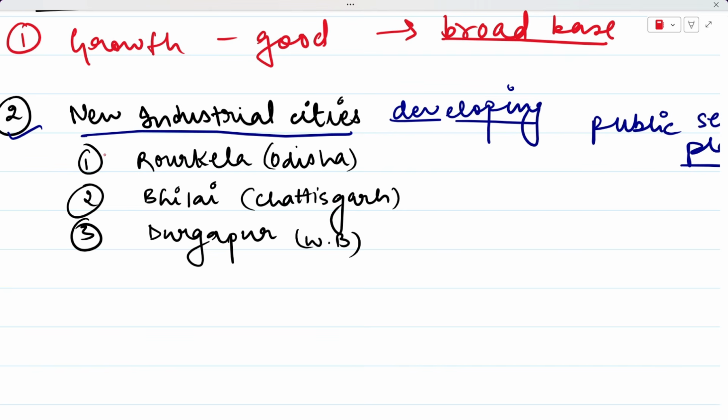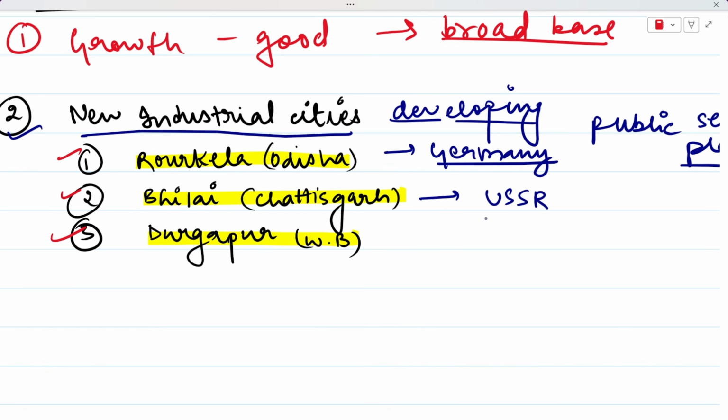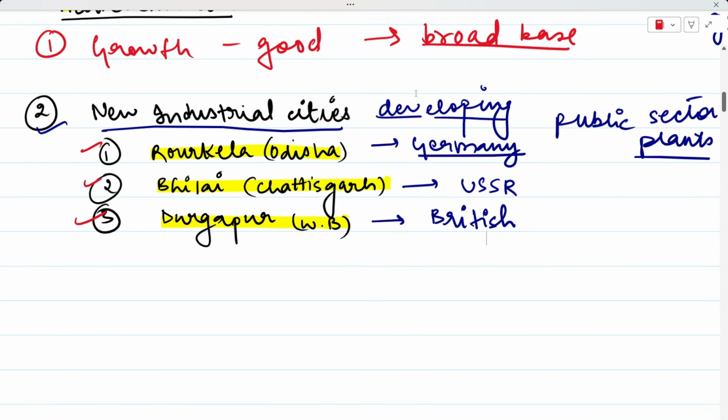See, three major cities that we can take as examples are, first, Raurkela, which is a city in Odisha. Then we have Bhilai, which is in Chhattisgarh, and then we have Durgapur, which is in West Bengal. Raurkela was developed with the collaboration of Germany. Bhilai was a collaboration with the USSR or Soviet Union at that time, and Durgapur in West Bengal was developed by British collaboration. So these cities also developed during the first phase of industrial growth in India.